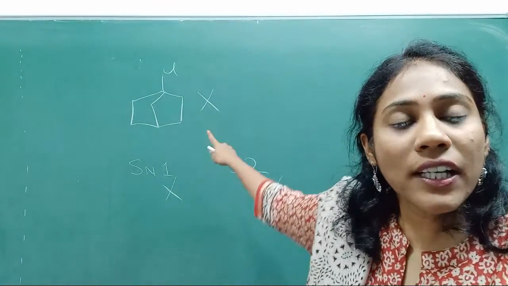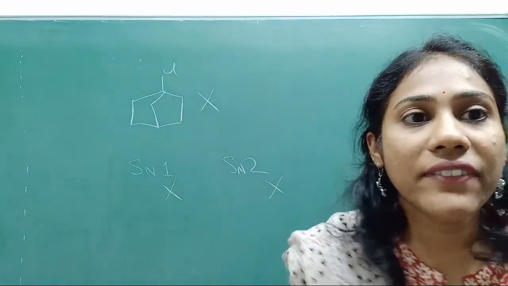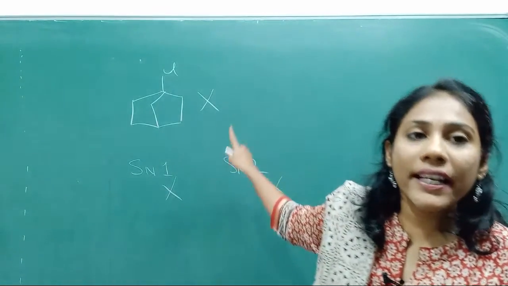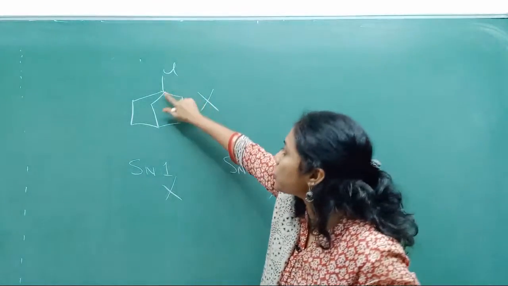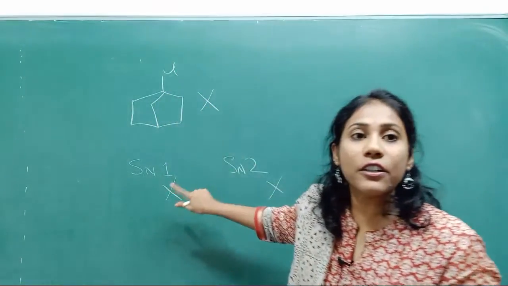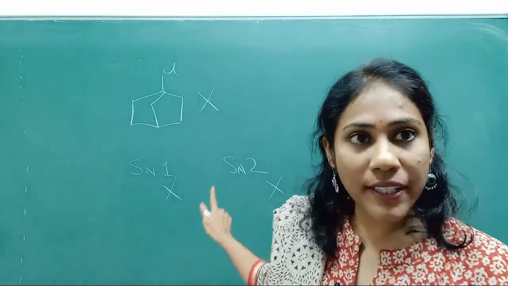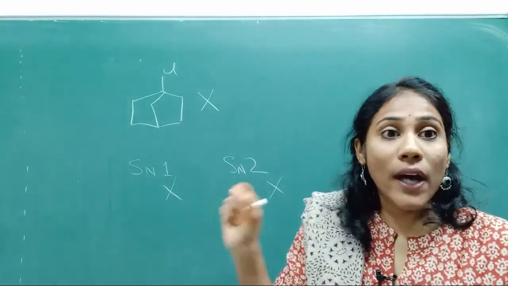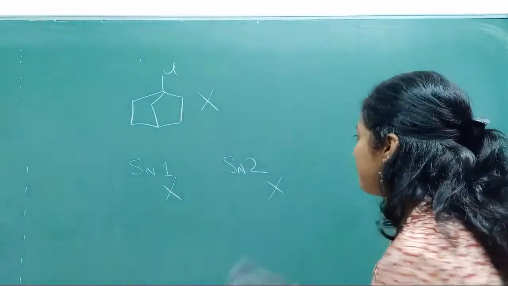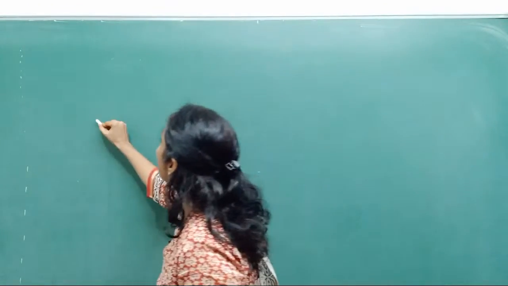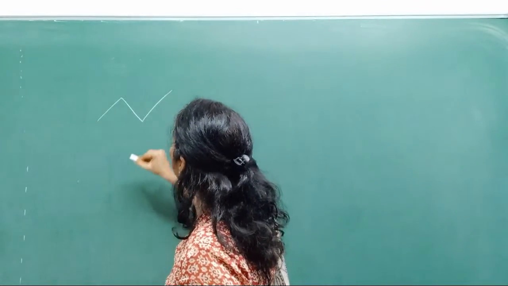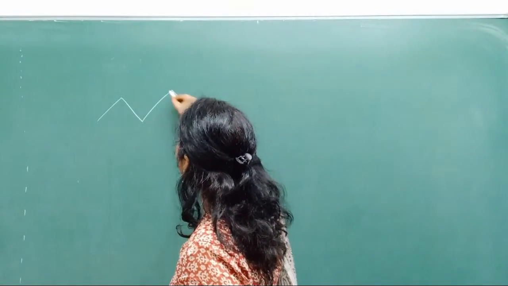Fine. So are you all clear with this concept? Everyone? Okay. So this is one important example, guys. Such compounds which have a bridged carbon will never undergo nucleophilic substitution reactions. Okay. So this is one concept that you should know. Fine. And now look at these compounds. So very important compound. Okay.